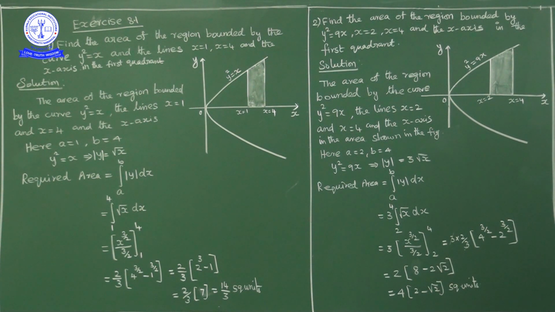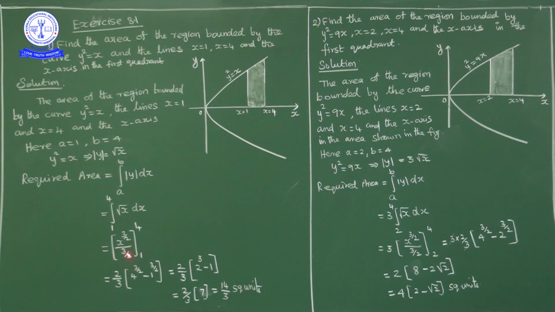So the required area is equal to integral a to b modulus of y dx, with lower limit 1 and upper limit 4: integral 1 to 4 square root of x dx. Square root of x is nothing but x power 1 by 2, and its integration is x power 3 by 2 upon 3 by 2, with lower limit 1 and upper limit 4.